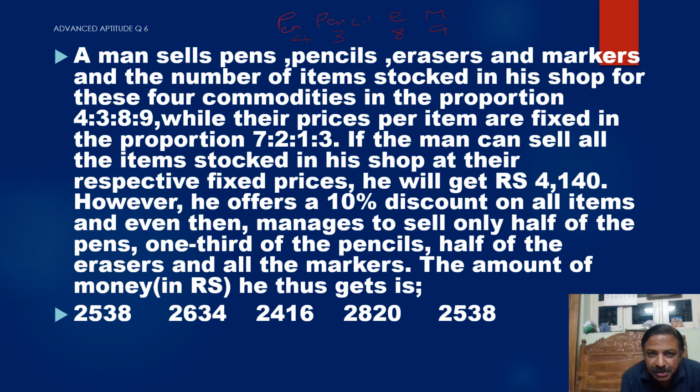And you also have one more ratio, 7, 2, 1, 3. So then immediately we have to multiply them. 4 into 7 plus 3 into 2 plus 8 into 1 plus 9 into 3. That means we get equal to 4140.